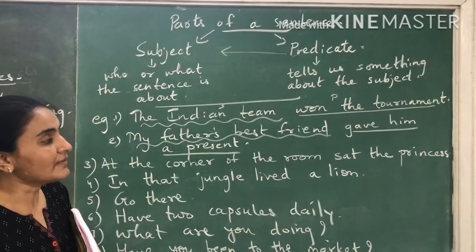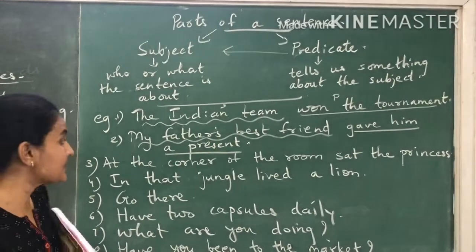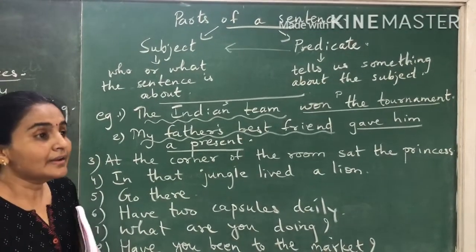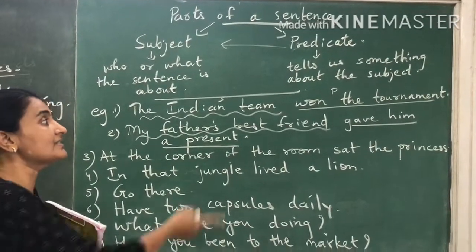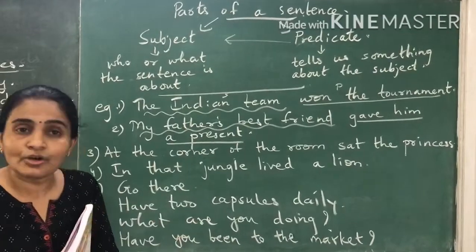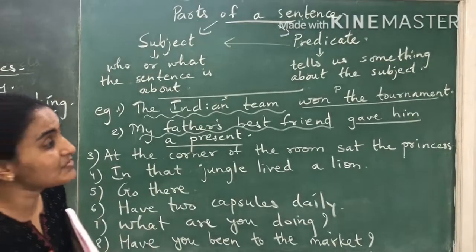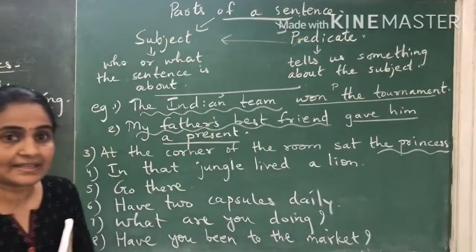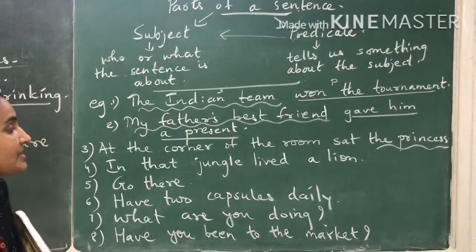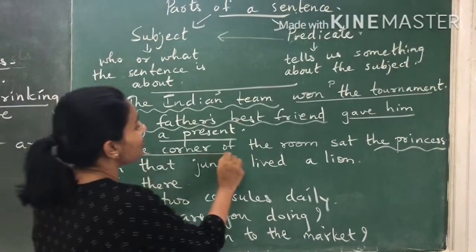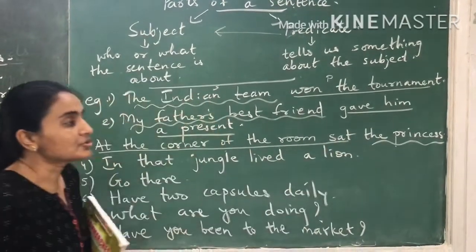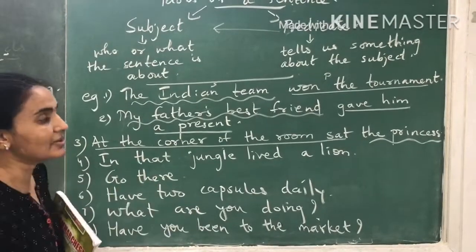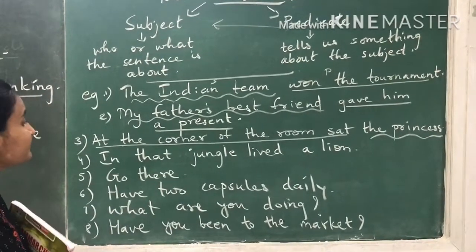"At the corner of the room sat the princess." Are we talking about the corner of the room? No. Is it necessary that the subject always has to be at the beginning of the sentence? No. Over here the subject is at the end of the sentence. We are talking about the princess. And what is said about the princess? That she is sitting at the corner of the room. So over here the subject is the princess and the predicate is at the corner of the room.